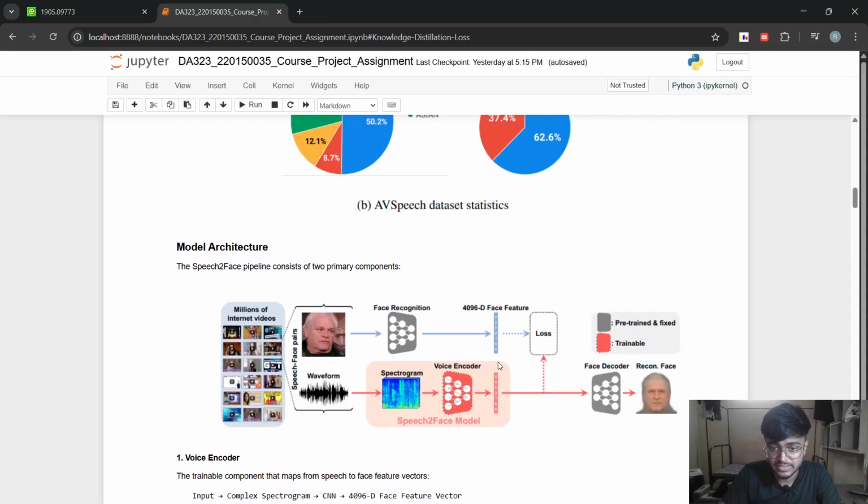So now we are here, that means we got the face encoded feature vector and the speech encoded feature vector.